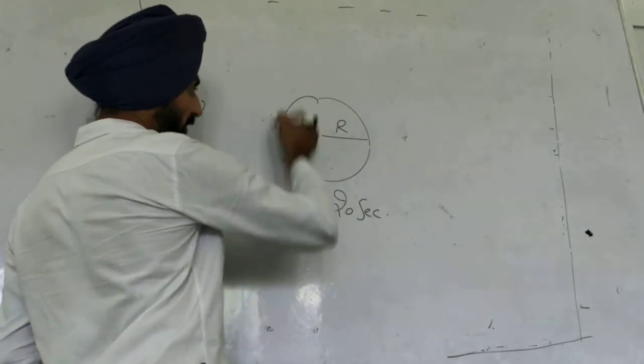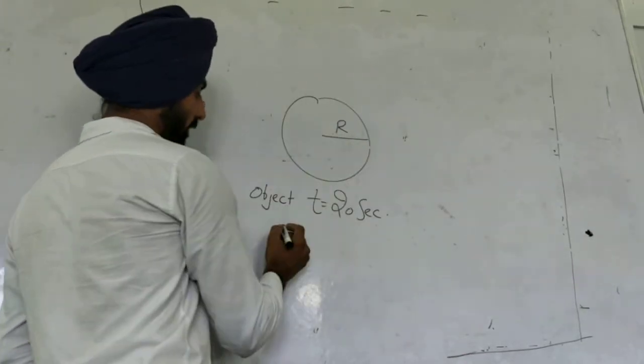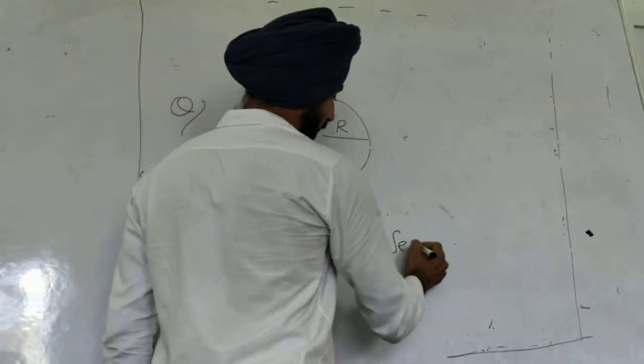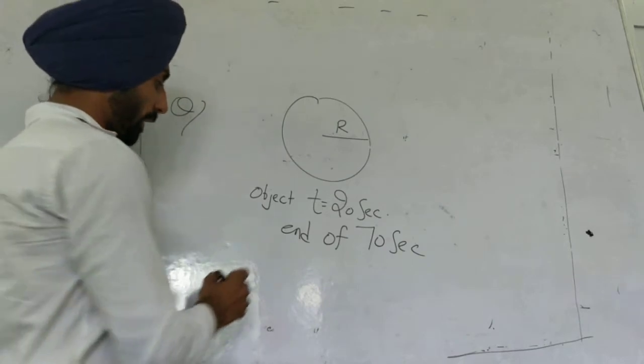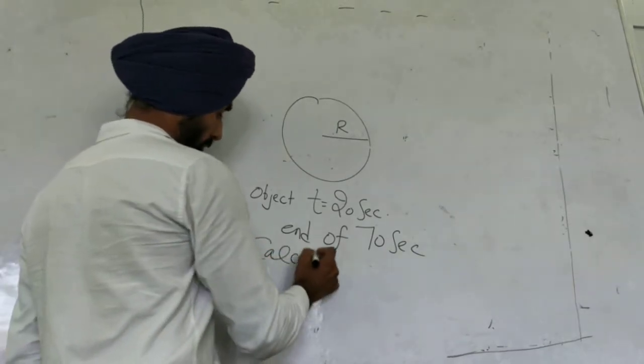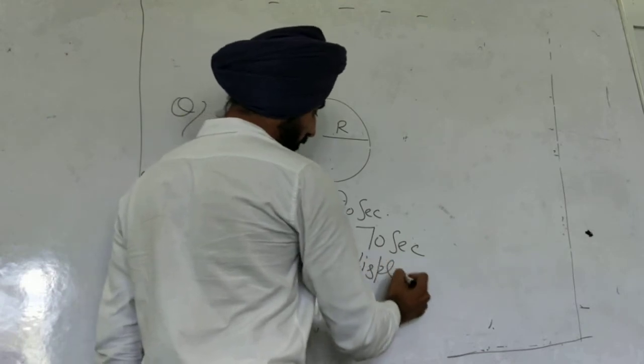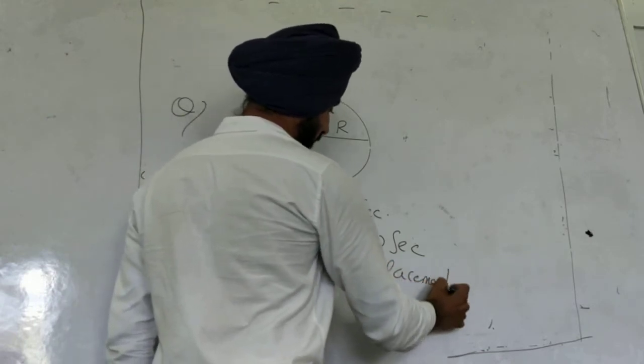Suppose the object is rotating. At the end of 70 seconds, suppose 70 seconds have passed. Calculate distance and displacement after the end of 70 seconds.